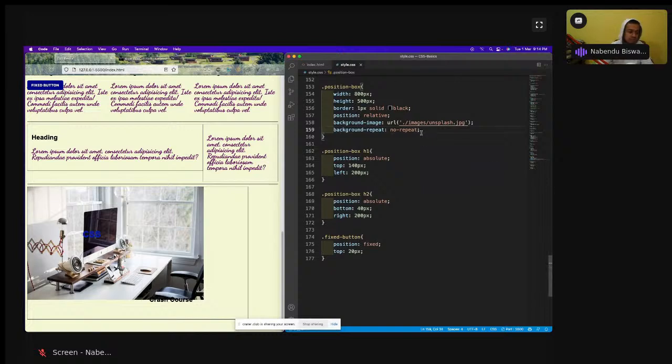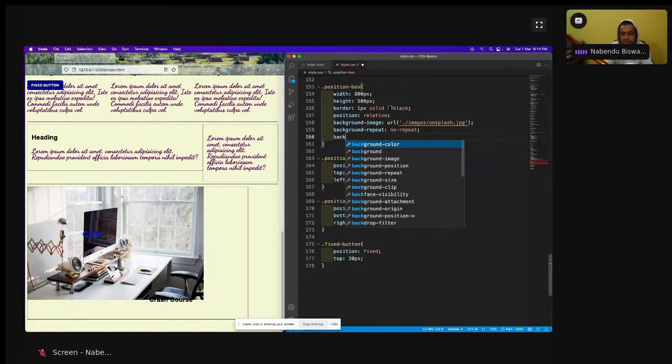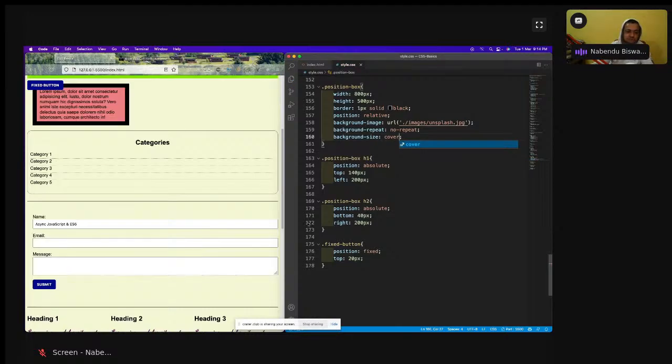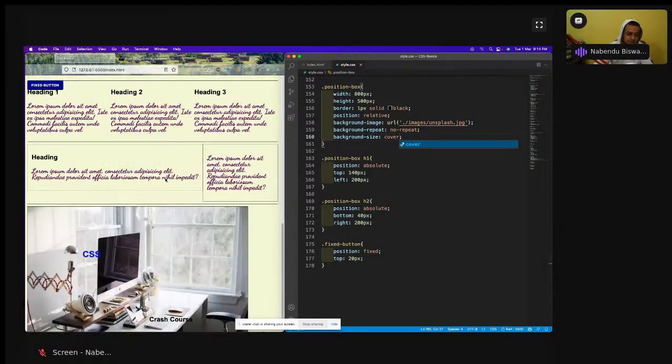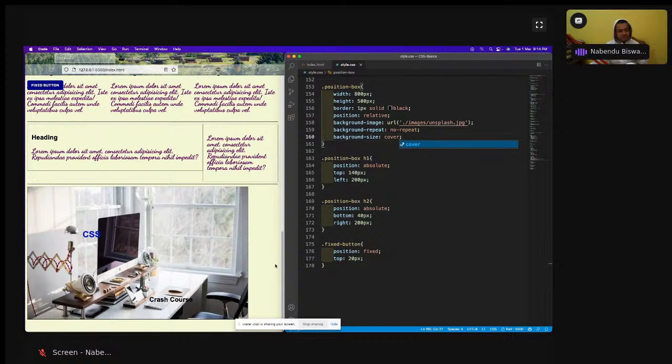So then we have to use something like background-size: cover. The moment I do background-size cover, it will cover everything, meaning it will stretch the image to cover completely. This is a very good way to do it, because the image is not distorted.